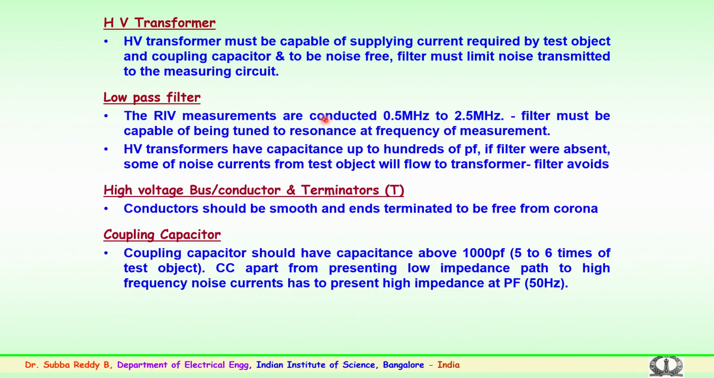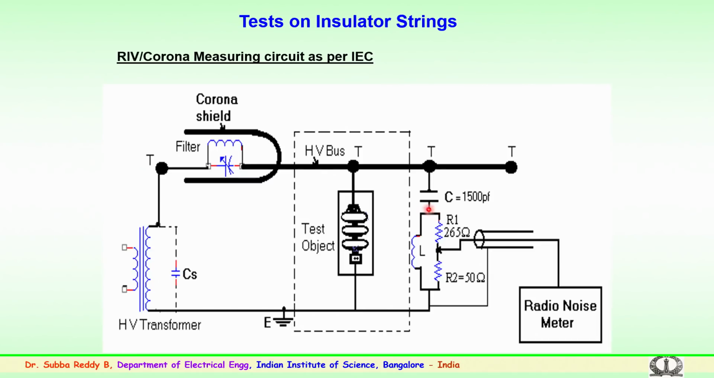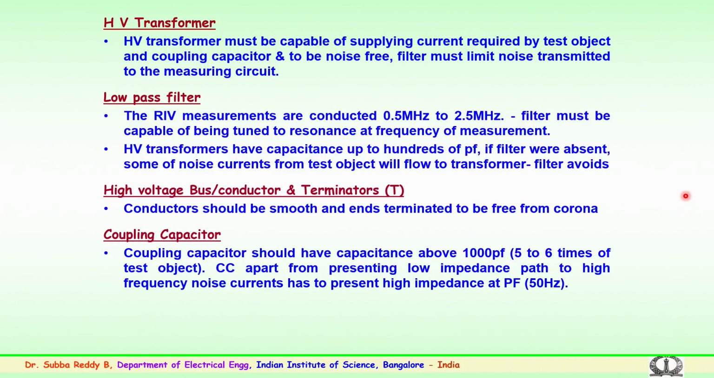So, this transformer must be able to supply the current required by the total test object, and the coupling capacitor which is shown here. These two are to be noise free. Both the transformer and the coupling capacitor are to be noise free, because if these give noise, the noise could be coupled with that generated by the sample and the measurement may not be accurate. That is the reason the high voltage transformer and the coupling capacitor are to be noise free.